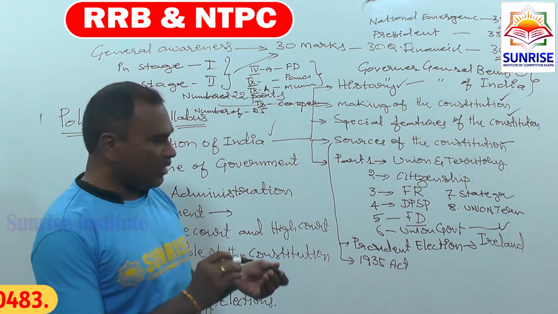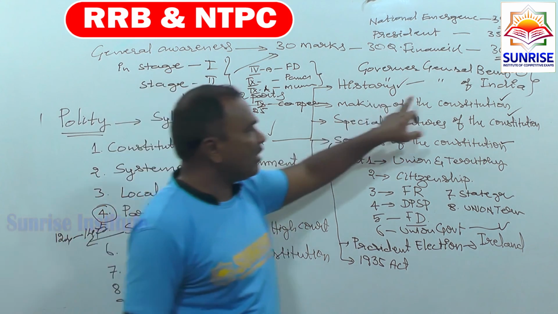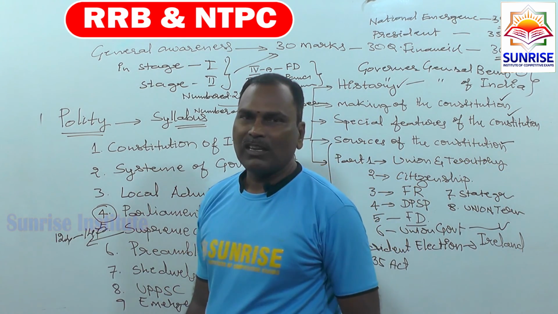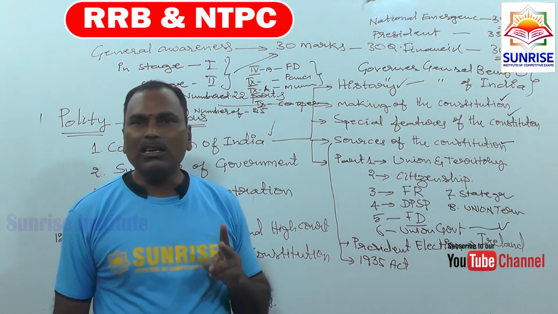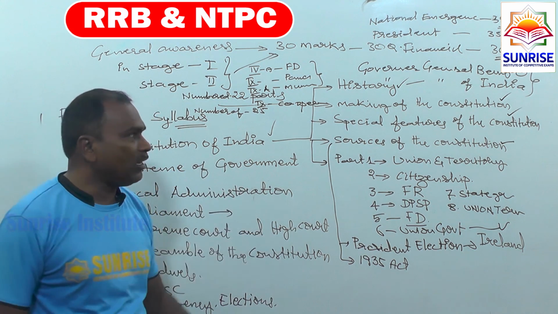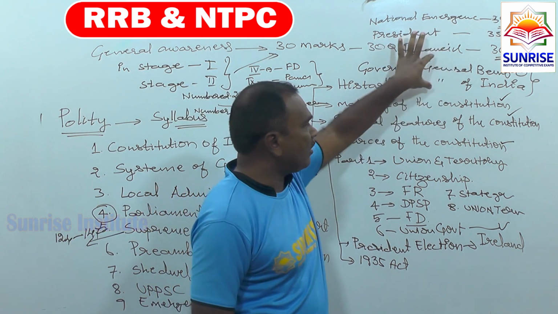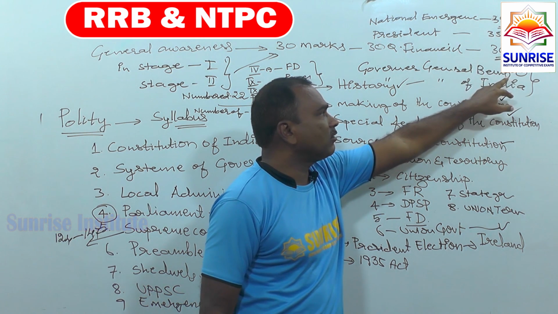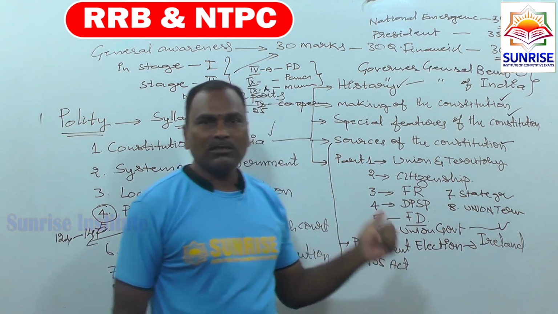The first Governor General of Bengal was Warren Hastings, and the first Governor General of India was William Bentinck. Contestants attempting competitive exams like RRB or NTPC often get confused here. The first Governor General of Bengal, Warren Hastings. The first Governor General of India, William Bentinck.